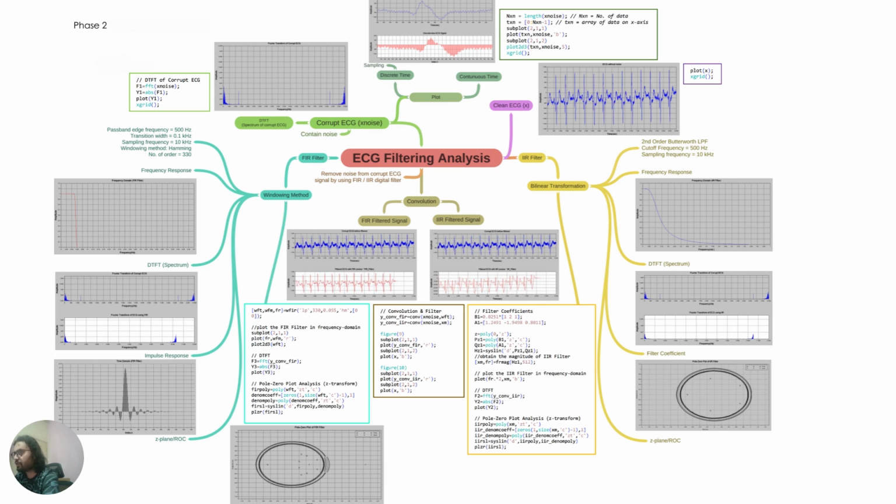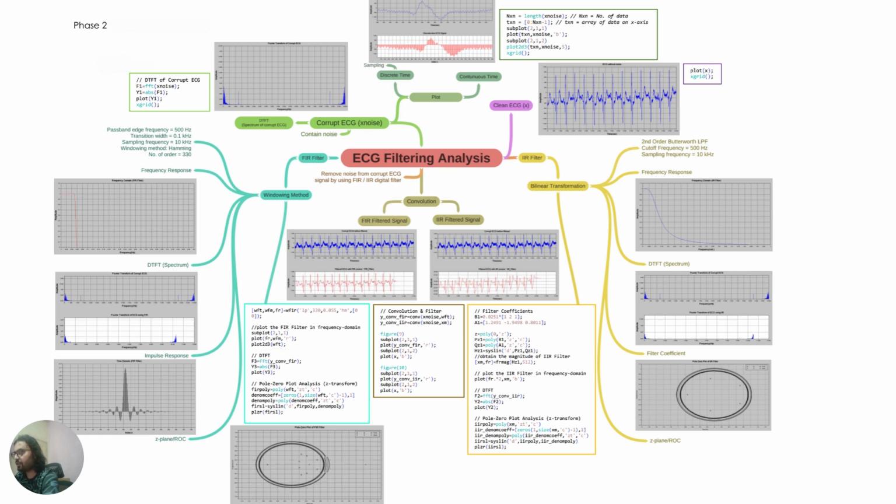Frequency response shows how well the filter attenuates unwanted frequencies while preserving the desired signal components. DTFT spectrum: the spectrum of the noisy signal and the filtered signals is plotted to ensure the desired frequencies are retained.